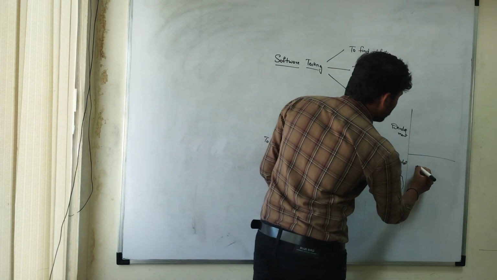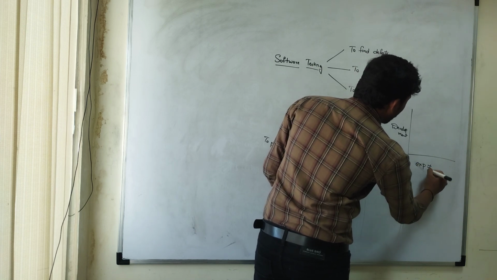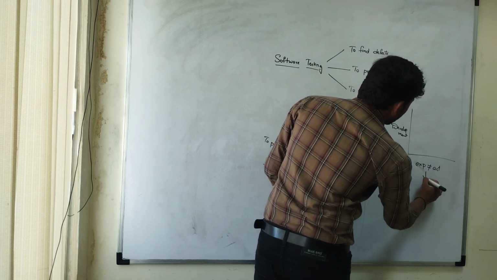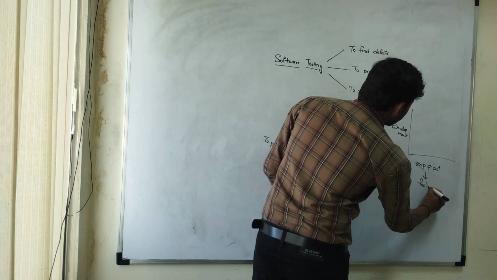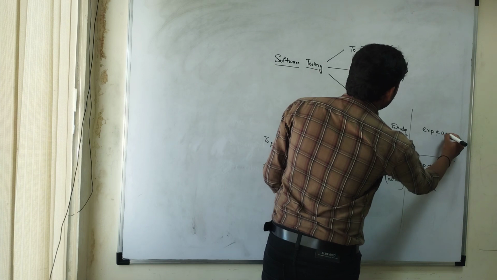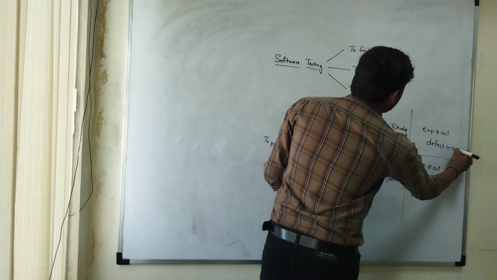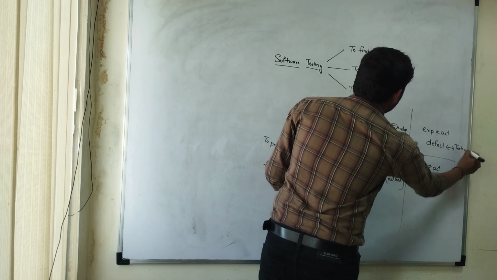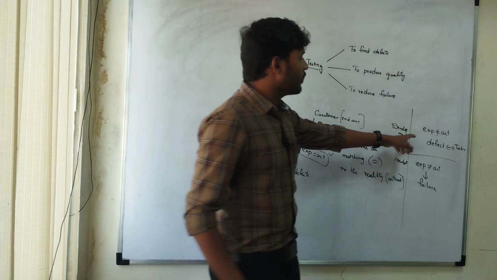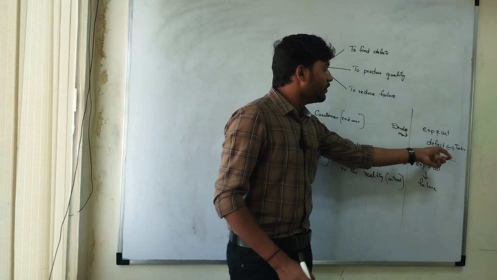Guys, let us see: in the market, if the expectation is not matching the actual, we can say it is a failure. In the development environment, if expectation is not matching the actual, we can say it is a defect. Basically it was found by a tester.